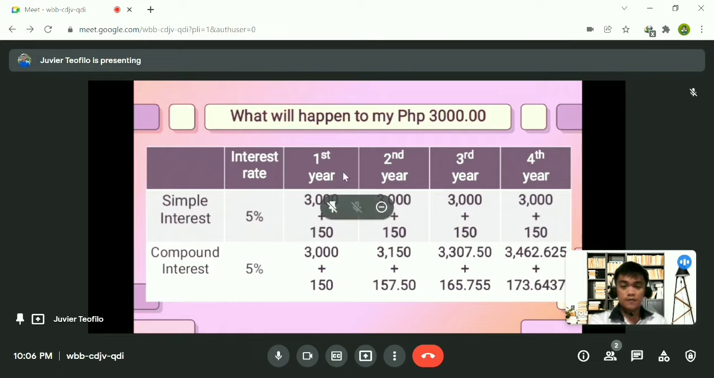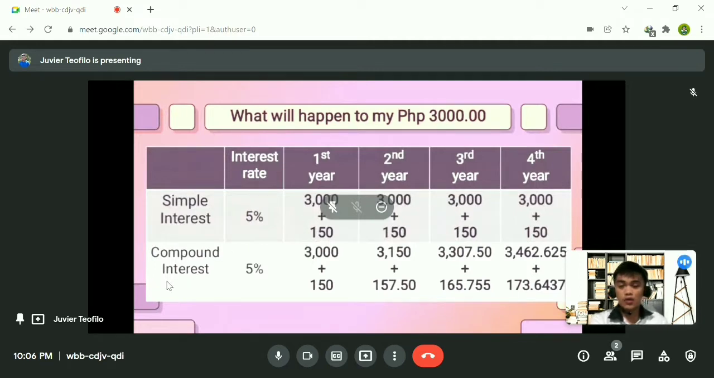As you observe, the year is changed, but the interest does not change. It is equal, even if the year is changed, in simple interest.